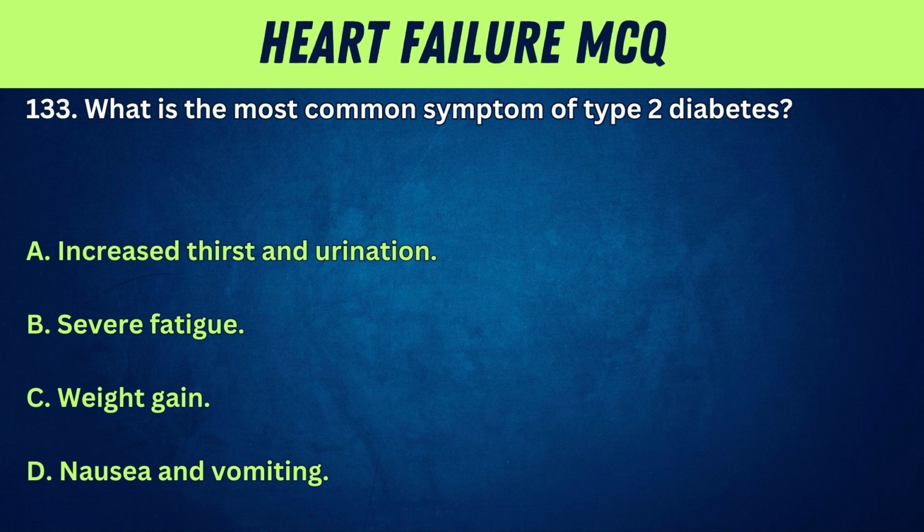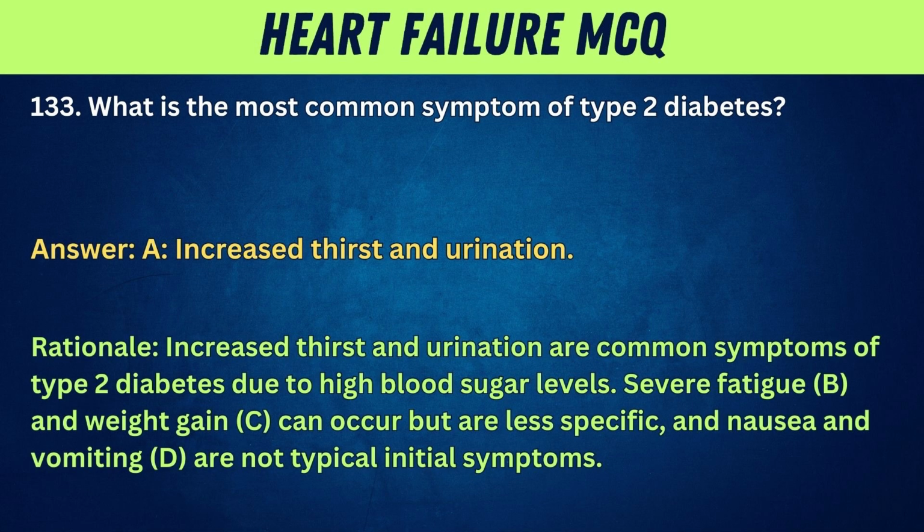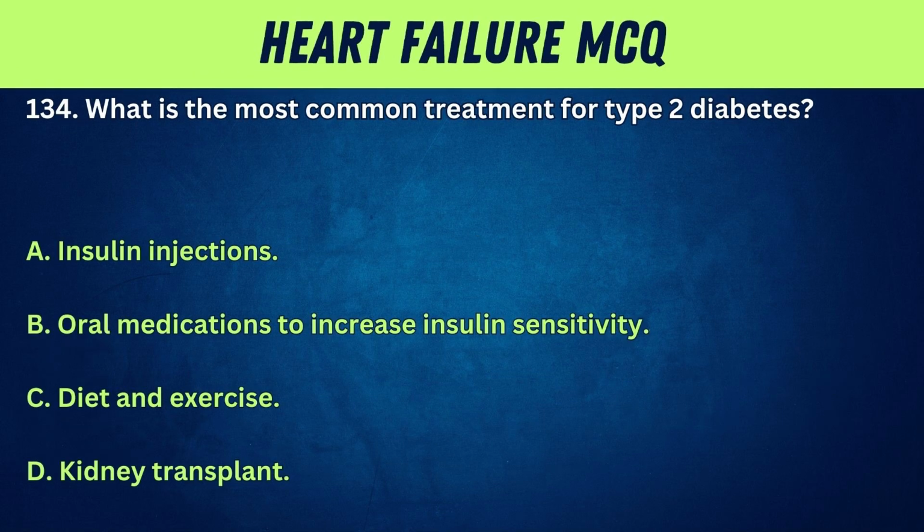133. What is the most common symptom of type 2 diabetes? A. Increased thirst and urination. B. Severe fatigue. C. Weight gain. D. Nausea and vomiting. Answer: A. Increased thirst and urination. Rationale: Increased thirst and urination are common symptoms of type 2 diabetes due to high blood sugar levels. Severe fatigue, B, and weight gain, C, can occur but are less specific, and nausea and vomiting, D, are not typical initial symptoms.